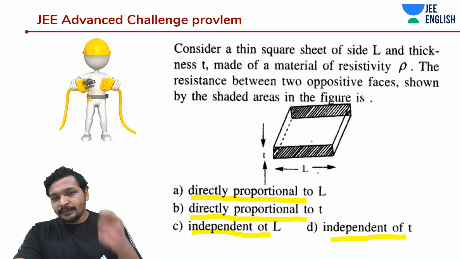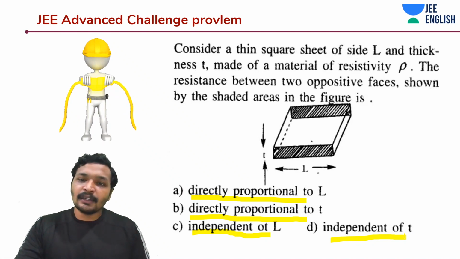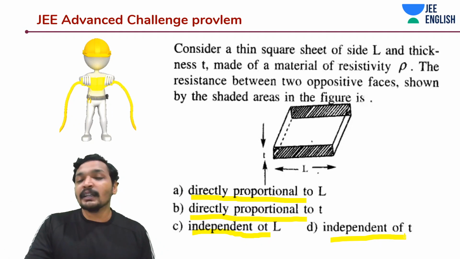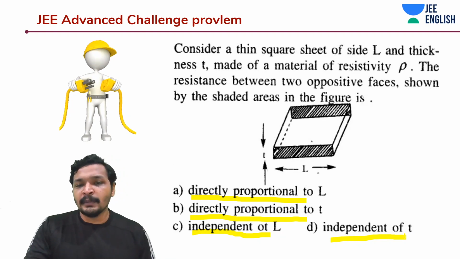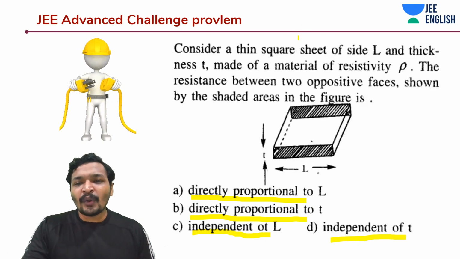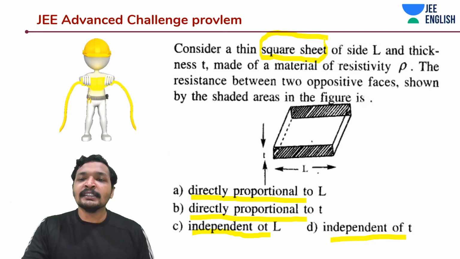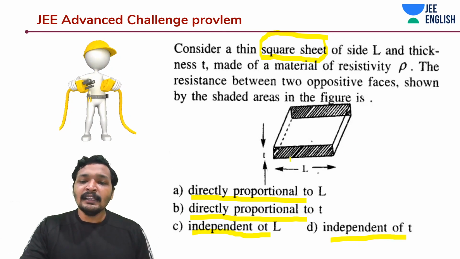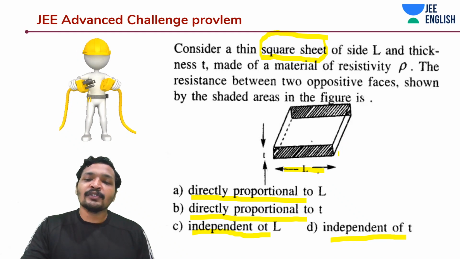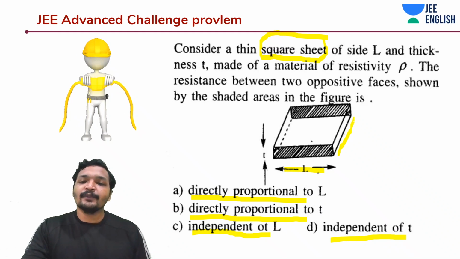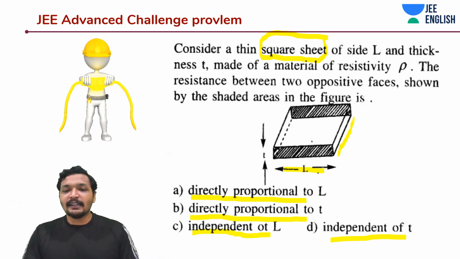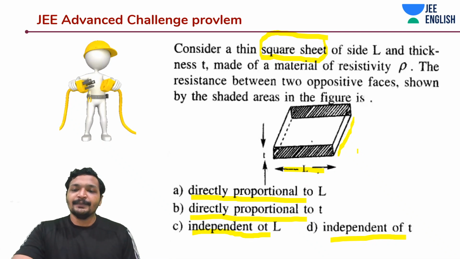Something has been given in geometrical terms that has confused the problem a little bit. So it's a square sheet. Square sheet means this is L and this is also L. Not very nicely represented, but this is L, this is also L.